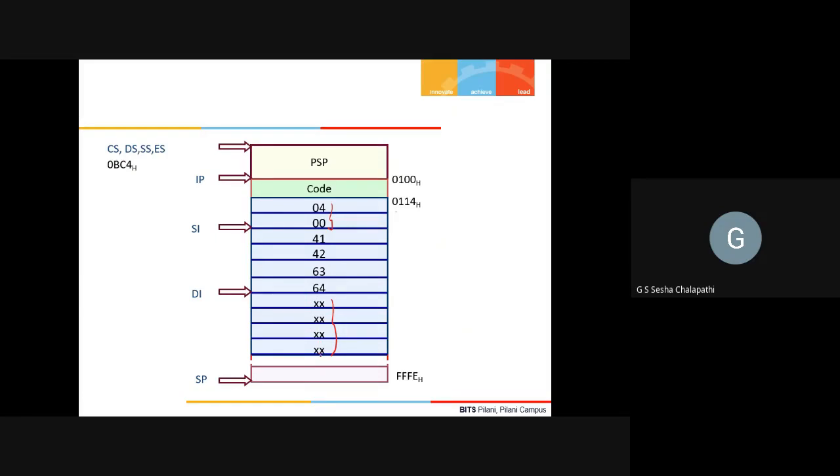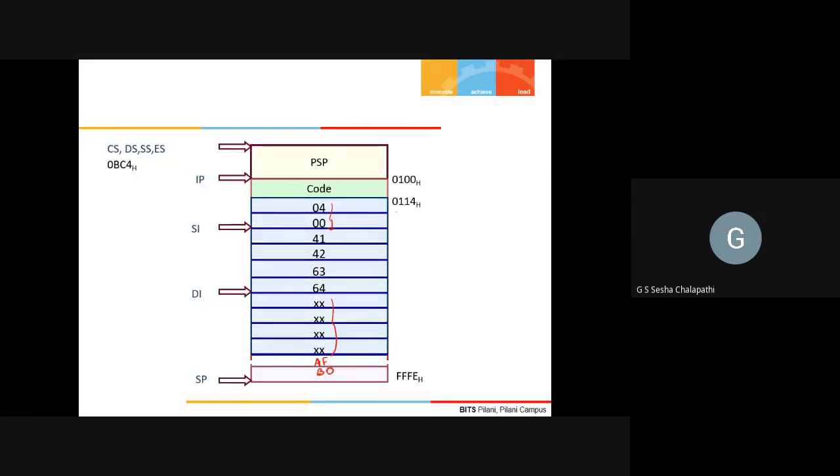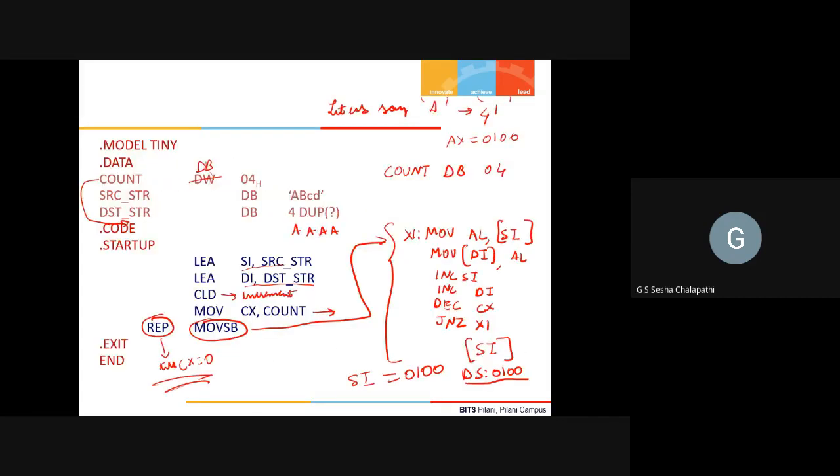It is not that after these 4 locations you will not have any data. You will have some garbage value. Let us say you will have AF, or B0, or whatever it is. So, sir, if you do not take care, and this was a byte location, and you did MOV CX comma count, then that garbage value, which could be AF or something like that, will be moved into CH, the higher byte register of CX. Yeah, got it. Right.